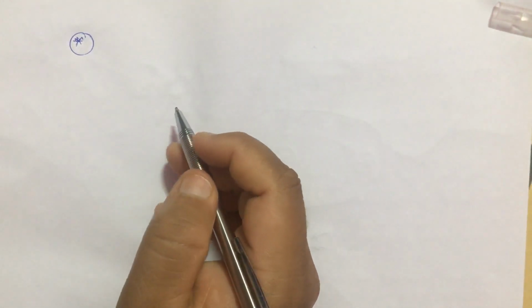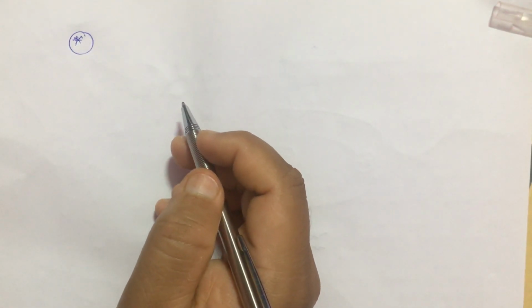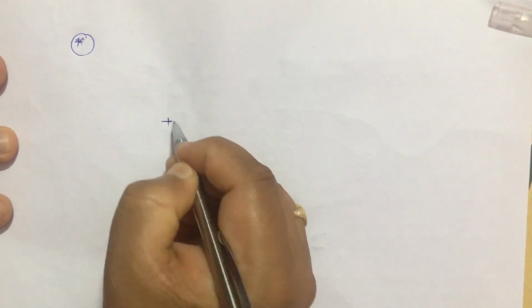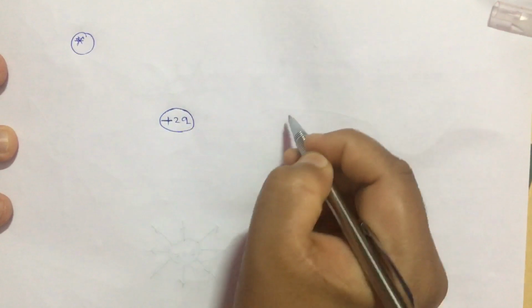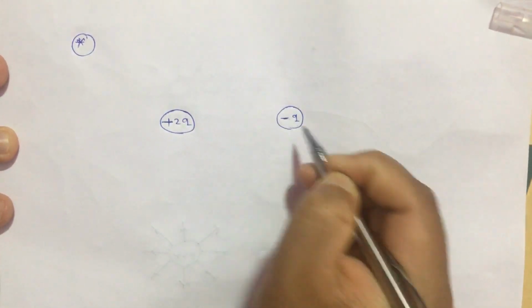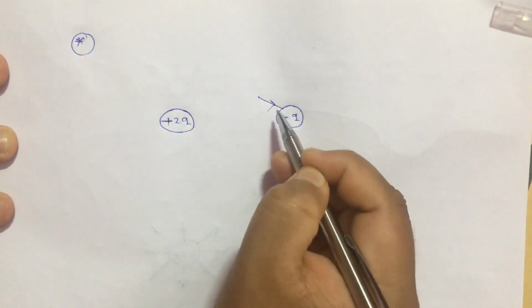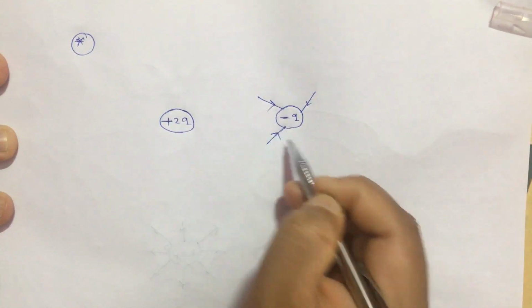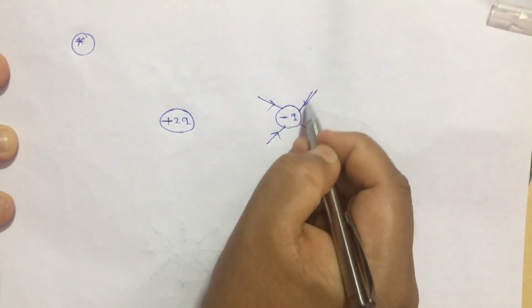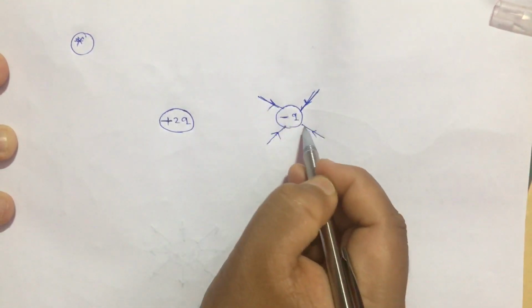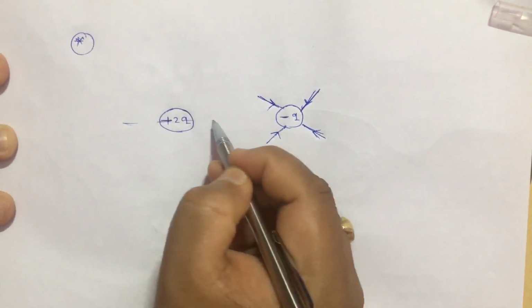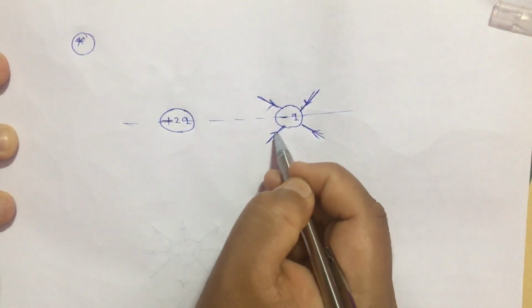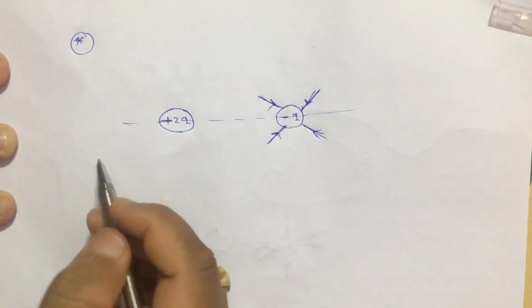Now let us come to the next point. It tells that whatever is applicable for a point charge is also applicable for a system of charges. What does that mean? Let there be a plus 2q charge here and a minus q charge here. Let me represent this minus q charge by 4 lines, and they must come towards the charge because it is a negative charge. And the electric field lines should also be symmetric. If I draw two lines like this, draw two lines like that.